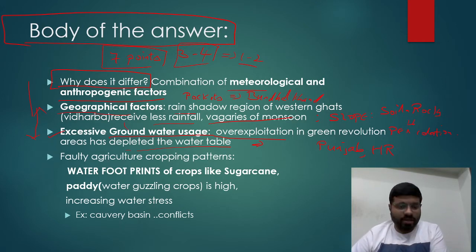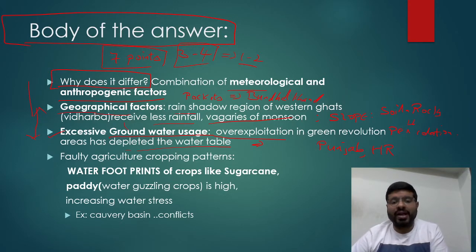For example, here you see water footprint. What is this word? Water footprint. This is a key word. You don't find everyone writing this word, right? You can add water footprints of crops like sugarcane. By nature, these crops need more water. You cannot grow them in areas where there is less water. That's the idea. That's what it's called, water footprint.